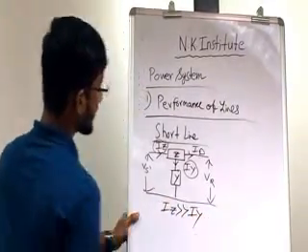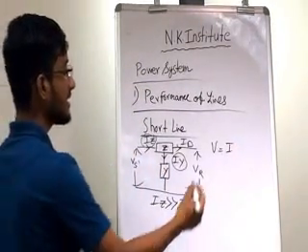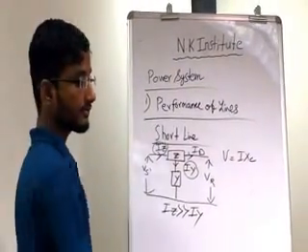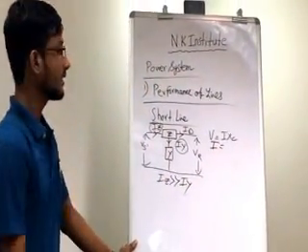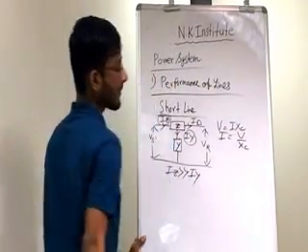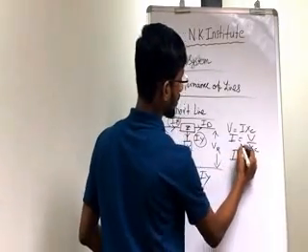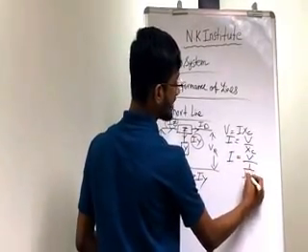Why so? For capacitance, it is Xc, we know. So I is equal to V by Xc. What is Xc? We know I is equal to V by Xc, which is equal to 1 by j omega c.